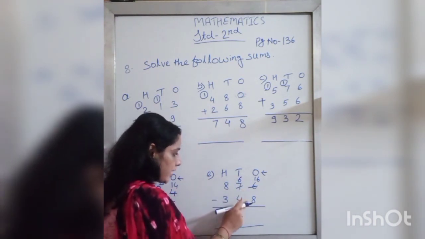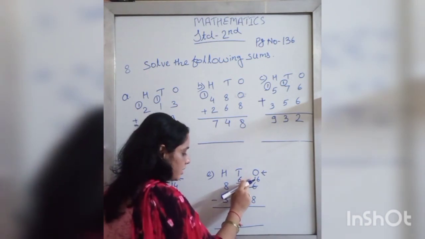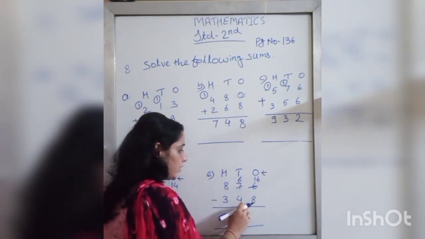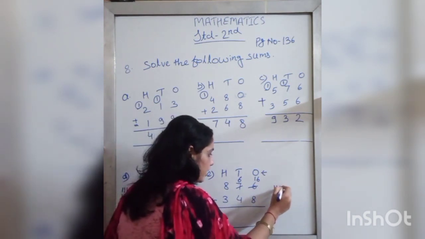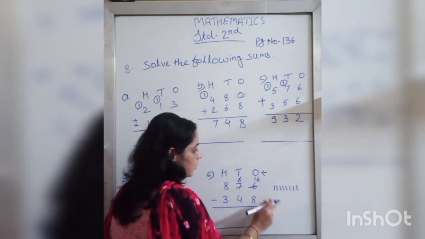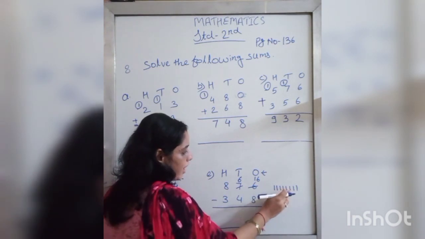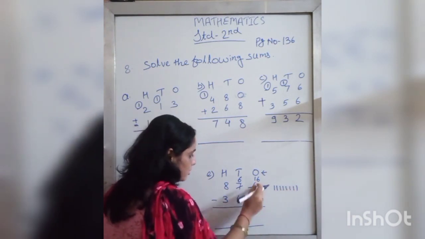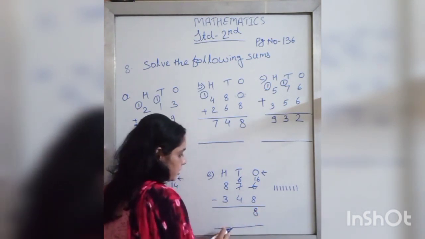Now we can subtract 8 from 16. Start counting after 8 till we get 16. 9, 10, 11, 12, 13, 14, 15, 16. Count these lines. 1, 2, 3, 4, 5, 6, 7, 8. So 16 minus 8 is equal to 8.